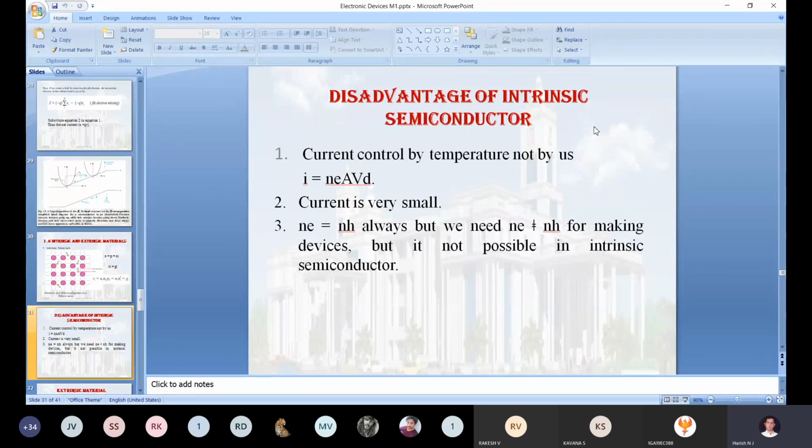The electron current is treated separately and the hole current separately, and when you gauge which current is maximum, the electron current is greater than the hole current, because the velocity of the electron is more compared to the velocity of the hole.